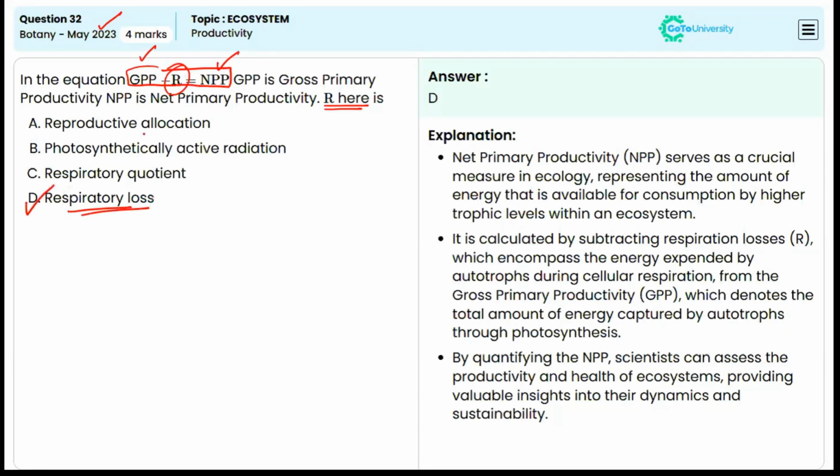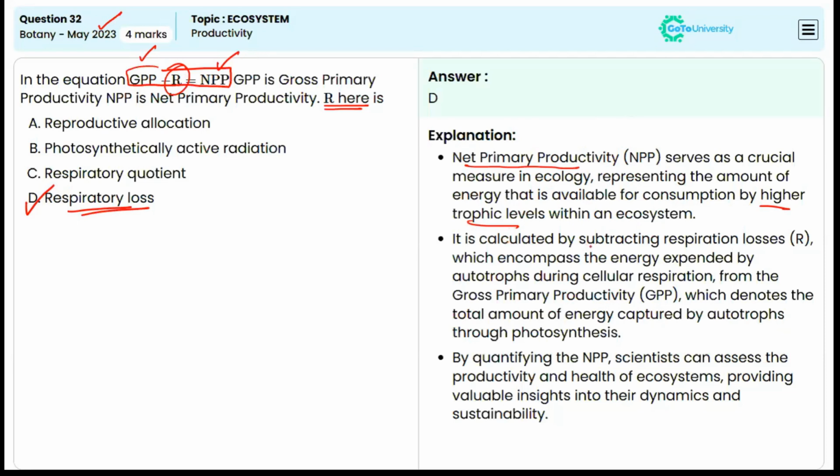D, respiratory loss. So net primary productivity serves as a crucial measure in ecology, representing the amount of energy that is available for consumption by higher trophic levels within an ecosystem.